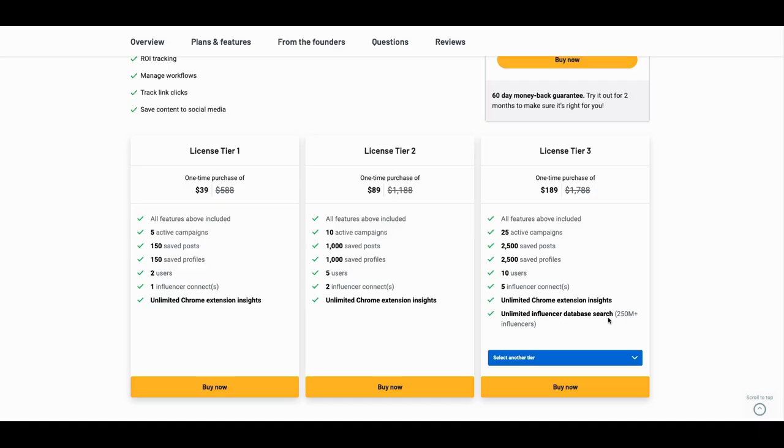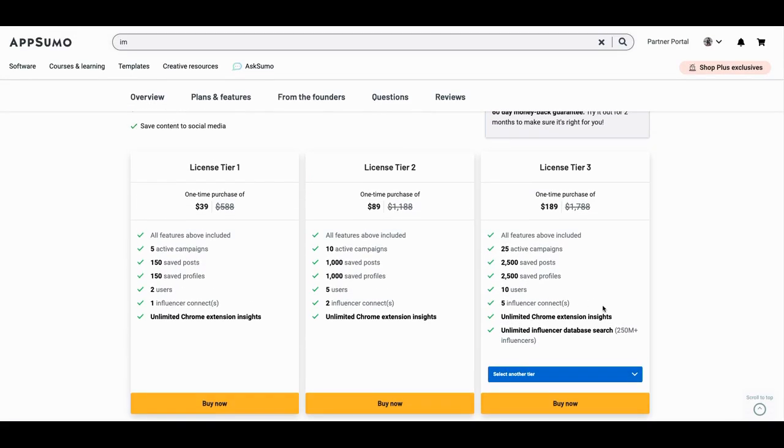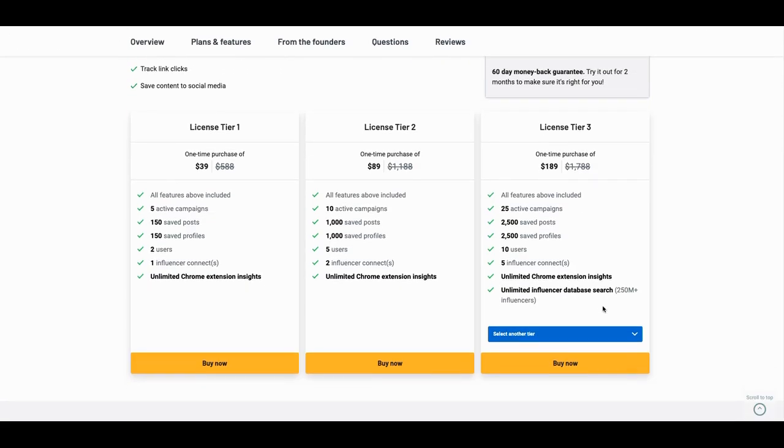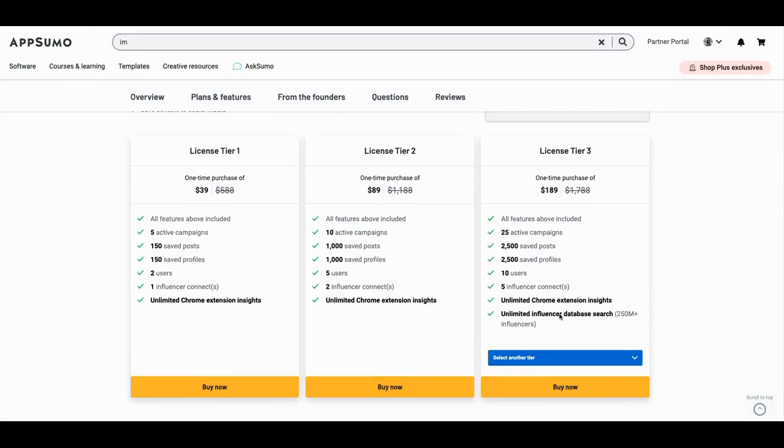So that search that I showed you earlier, 250 million plus influencers on YouTube, Instagram, Twitch, and Twitter, right? And I think they're going to be adding LinkedIn. I'm not certain, but I had a discussion with the founder. He said they're looking into it. So that'll add even more here. So I think the value really starts at your tier 3. These are not bad, but I think the real power of the tool is to search other influencers by keywords. Whatever they may have in their profile is what is going to be picked up in the search, and you're going to be able to find it there.